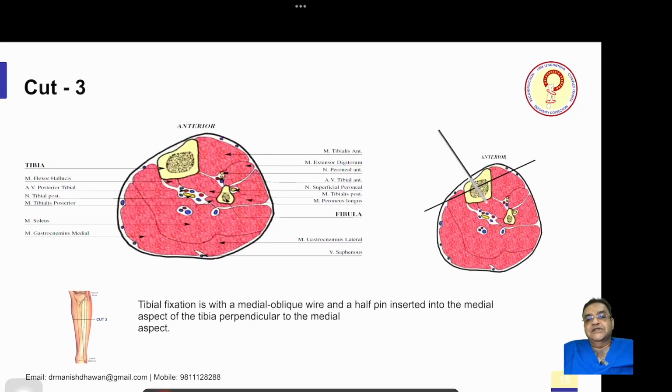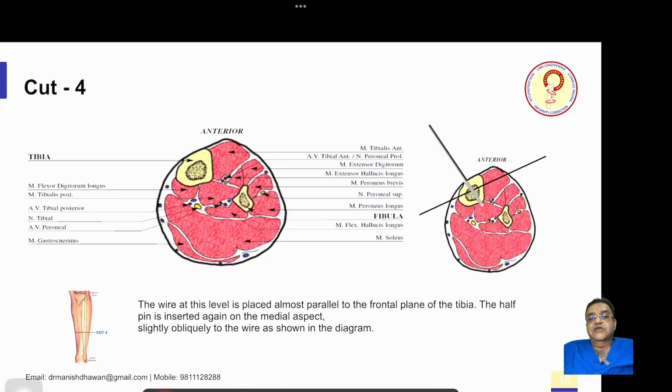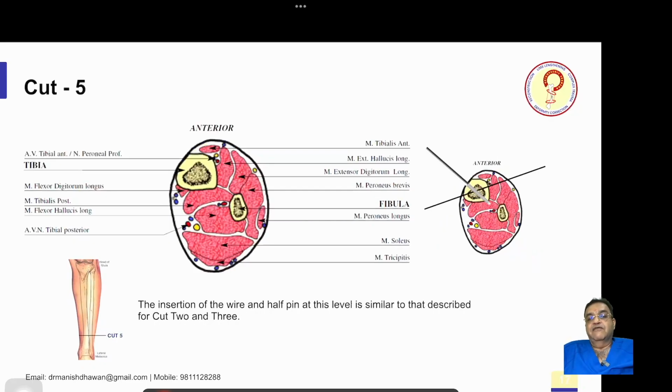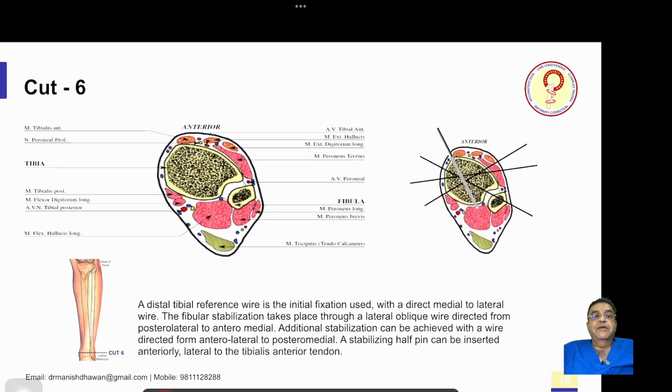Coming to cut 3, it is similar to cut 2, so there is no difference. Cut 4 is also similar, one wire and one half pin. Cut 5 is also similar, one wire and one half pin. Now coming to cut 6, this is the most important because this is the region of the pilon fracture.